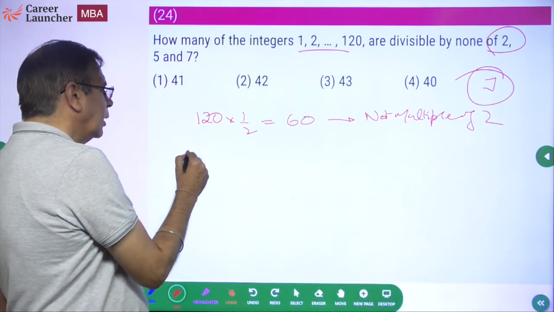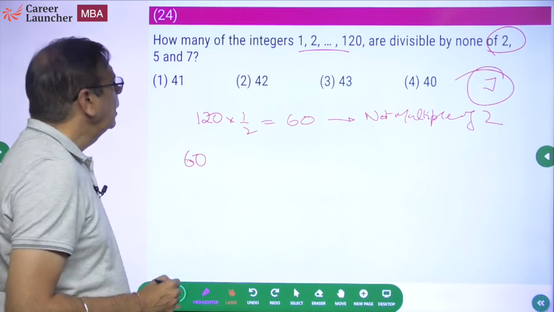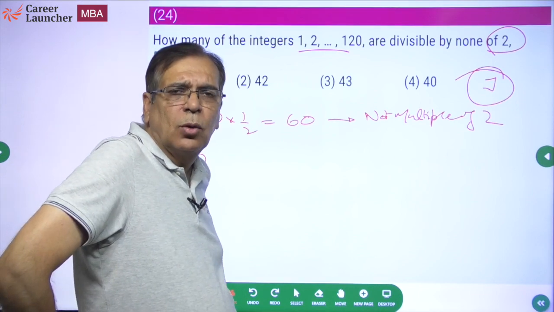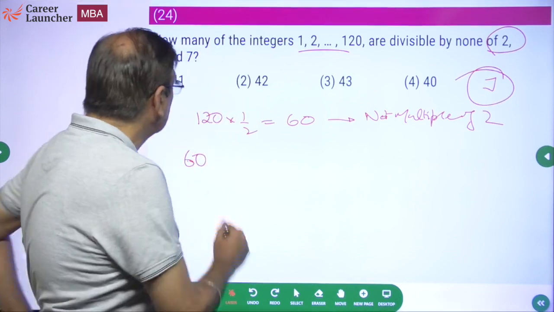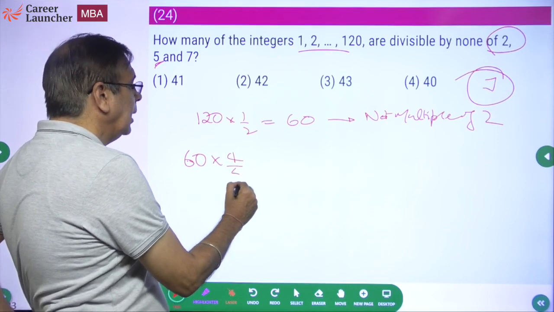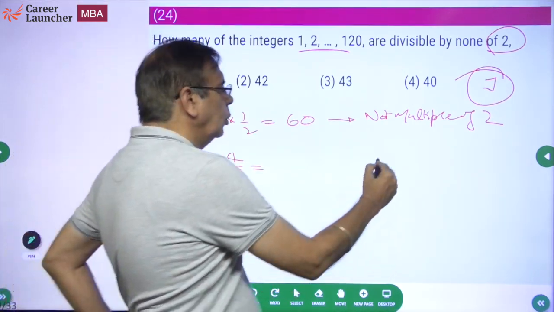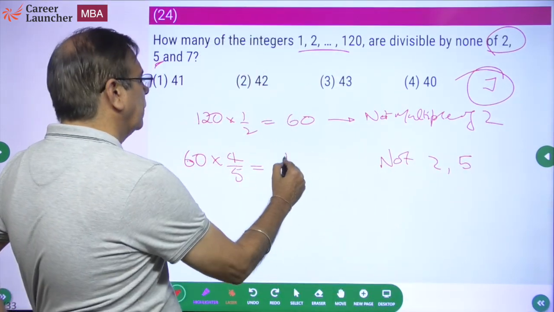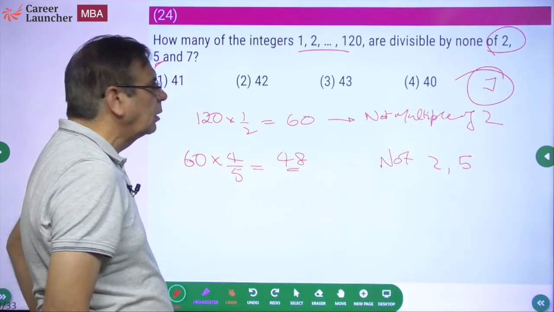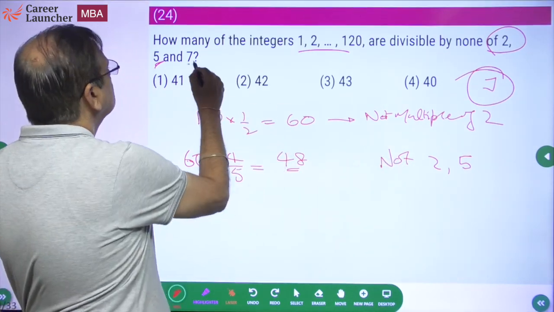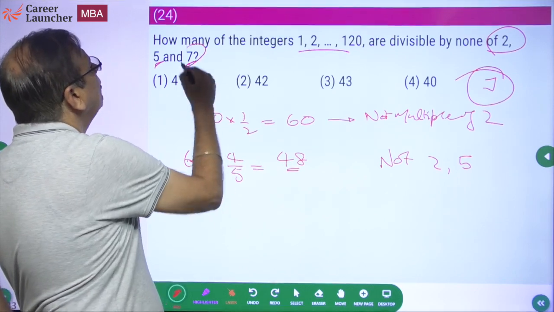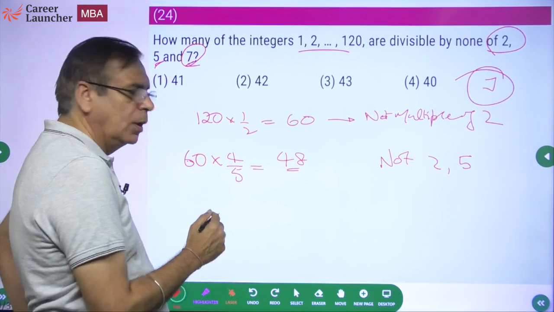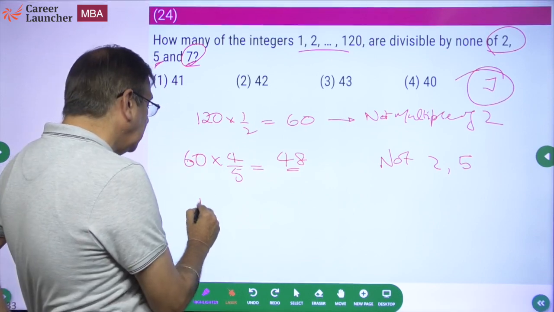Okay, let's look at 5. Now we are left with 60 numbers. In these 60 numbers, how many will be multiple of 5? 1/5. So if 1/5 are multiple of 5, how many are you left with? 4/5. So these are numbers which are not multiple of 2 or 5, which is 48. So we have 48 numbers that are not a multiple of 2 or 5. And in these 48 numbers, how many will be multiple of 7? 1/7. So how many will not be a multiple of 7? 6/7.